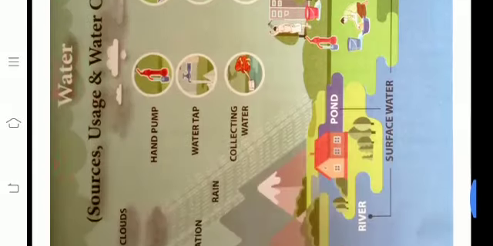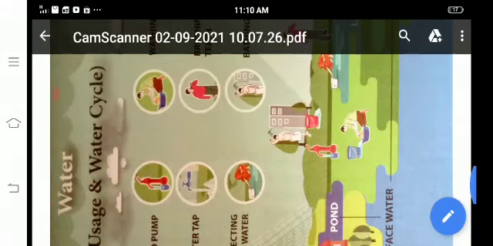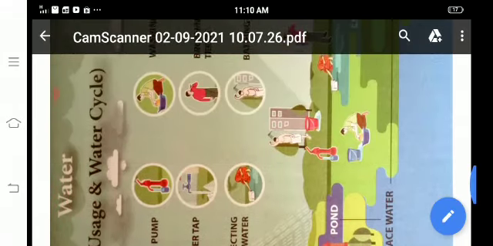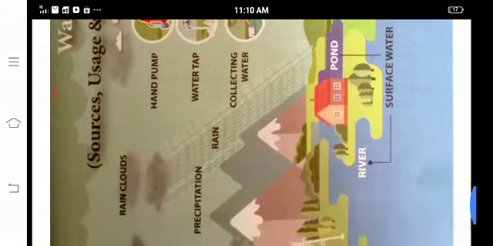You see this picture, the water cycle, okay? First, rain clouds, precipitation, rain.